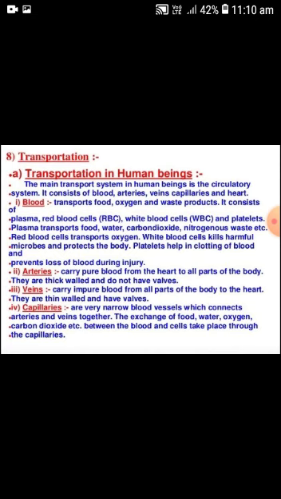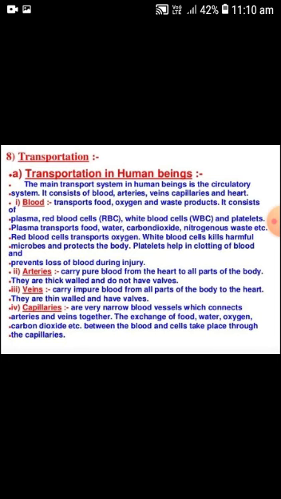Blood is a red vascular connective tissue. It is an opaque, somewhat sticky and viscous fluid flowing in the blood vessels. It forms about 7 to 8% of the body weight, and there is about 6.8 liters of blood in a normal adult person. It is alkaline in nature, and its pH value is 7.4.